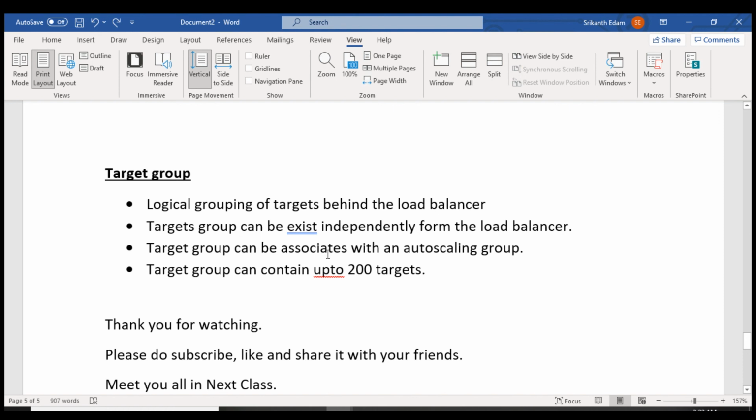A target group can be associated with an auto scaling group, right? This target group can be linked with the auto scaling group. So if one EC2 instance goes down, the auto scaling group will be notified and it will create a new EC2 instance. A target group can contain up to 200 targets. In one target group, you can have up to 200 EC2 instances.